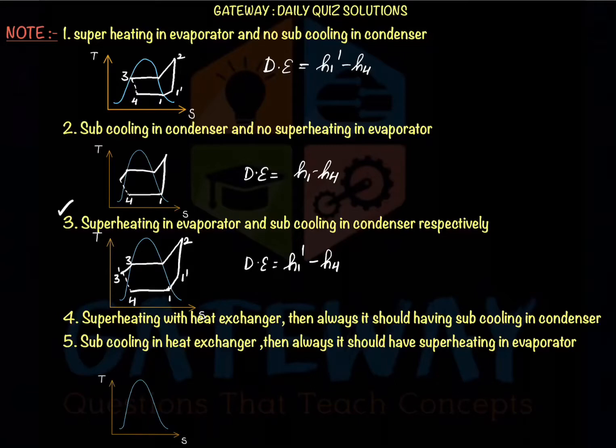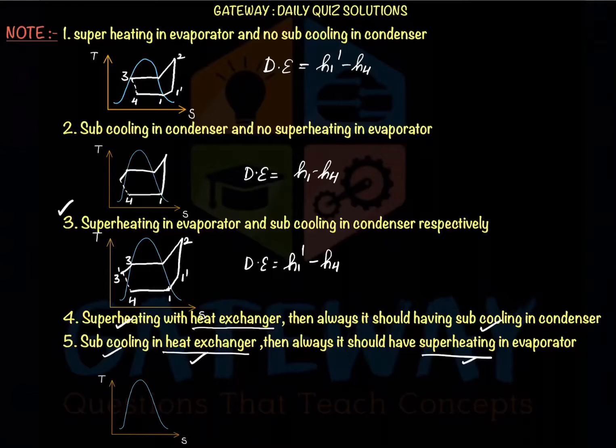Superheating in heat exchanger, then it should have subcooling in the condenser also. If in the question it is given that the refrigerant after the evaporator, or before entering into the compressor, undergoes a heat exchanging process, right, and it is said that it is getting superheated, then always you have to consider equal and opposite subcooling in the condenser also. Whenever the heat exchanger is mentioned in the question, always remember there will be both superheating and subcooling, right. Similarly, if subcooling in heat exchanger is given, then it should have superheating in the evaporator also, so both will be vice versa.